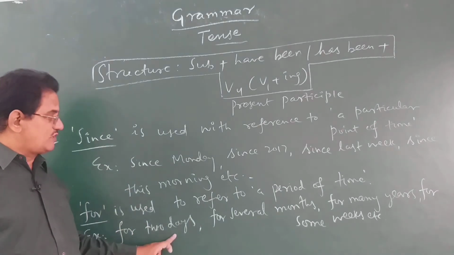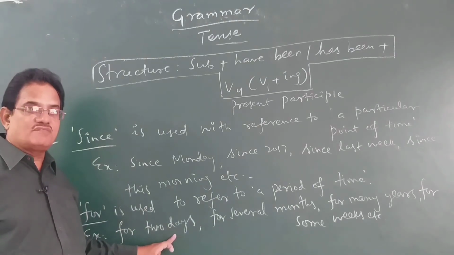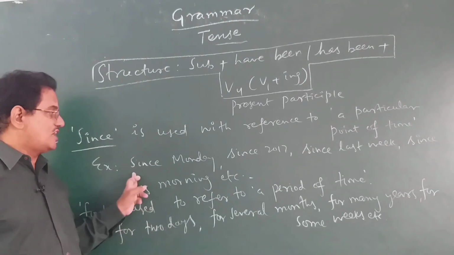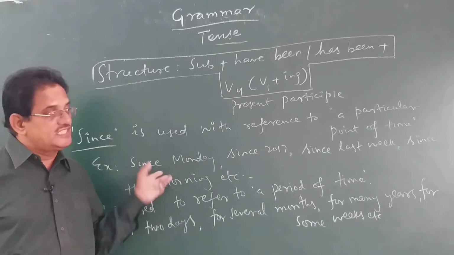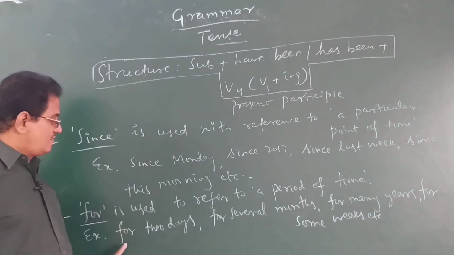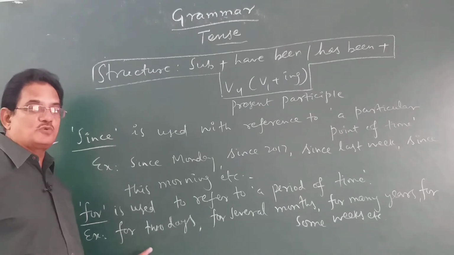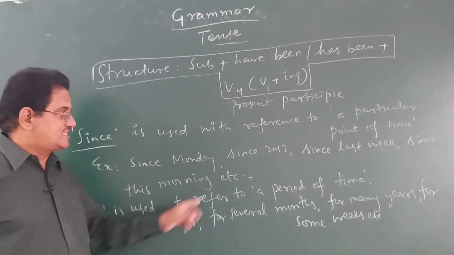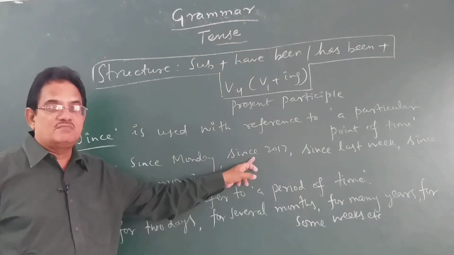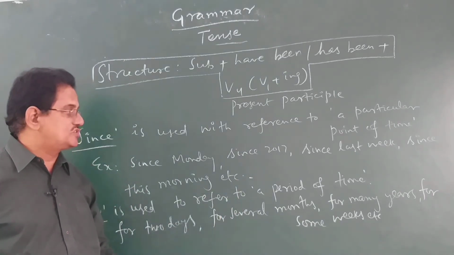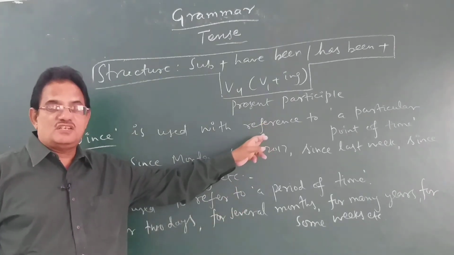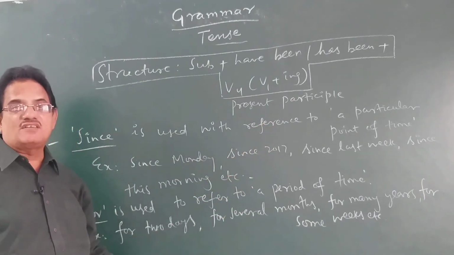When you want to say the same thing using for, you have to say for 2 days, you should not say for Monday. In the same way, since 2017 means you have to write for 3 years. Since last week, you have to write for the last 7 days.